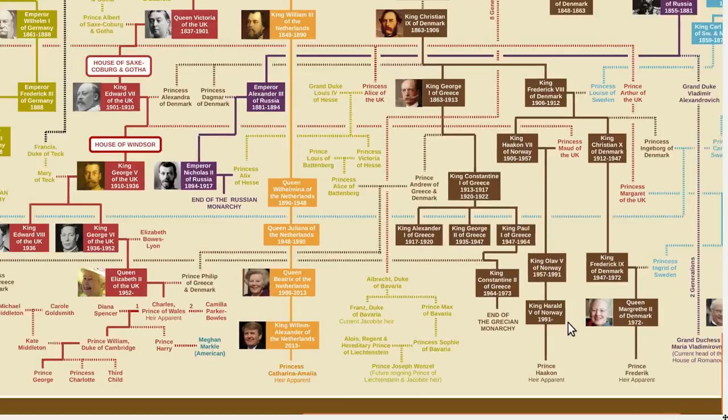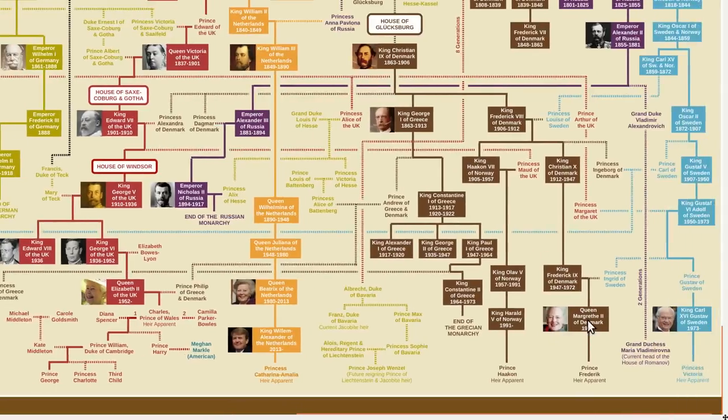The next 2 closest would be Queen Margrethe of Denmark and King Carl Gustaf of Sweden. In both cases, they are third cousins of Queen Elizabeth, and let me show you how. In the case of Queen Margrethe, we have to go back to King Christian IX of Denmark.